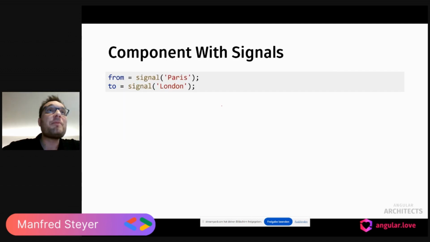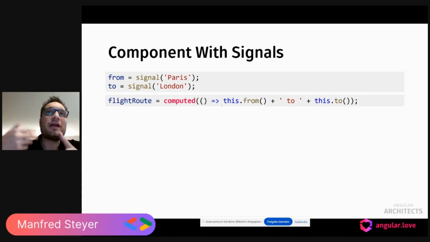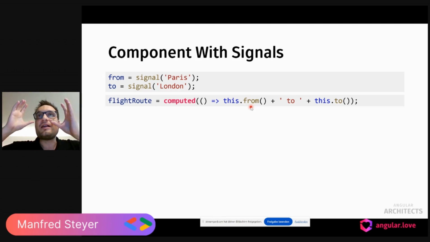And another nice aspect here is computed signals. It's just a computation that is using existing signals. And one of the nice things is every time one of those used signals is changing, the whole computation is repeated. It's more or less what we know from selectors in the world of NGRX. It allows us to compute our view models, some data structure that is in the form we need for this or that use case for this or that component.